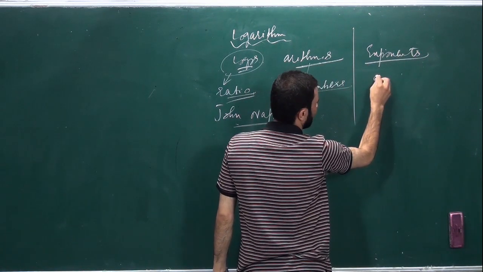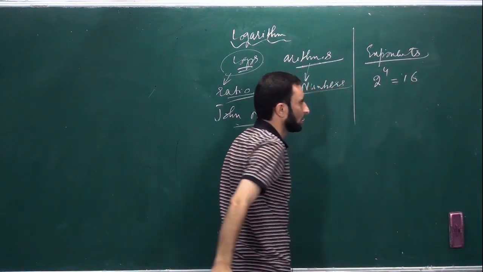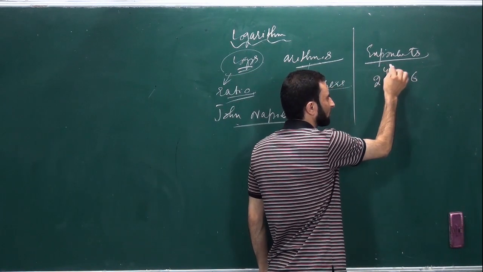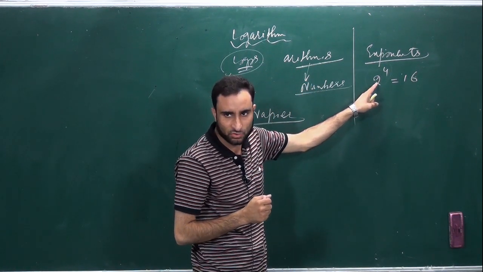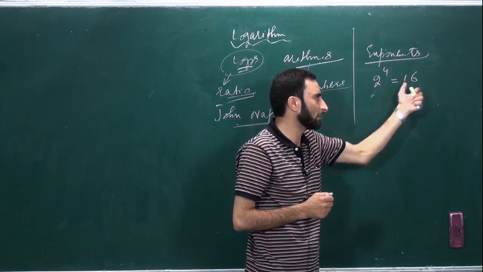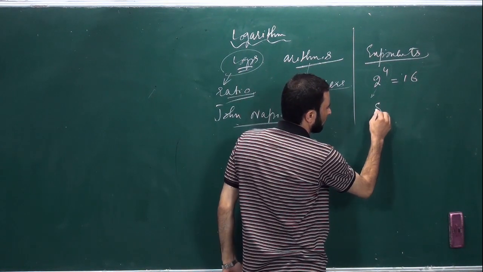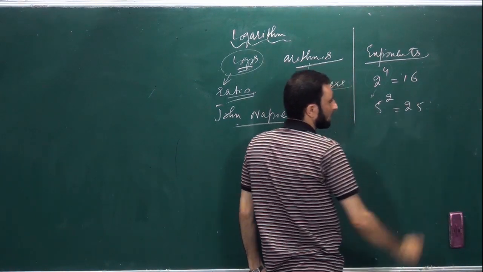Exponents, you know, for example, 2 to the power 4 is equal to 16. What do you mean by this? 2 to the power 4 is 16. It means when we multiply 2 four times, we get 16. Same is the case if we have 5 to the power 2, it is equal to 25.